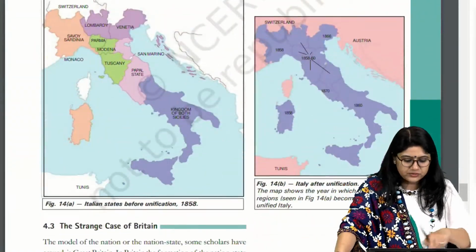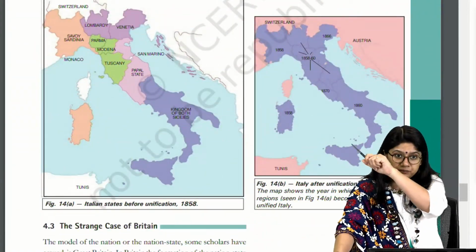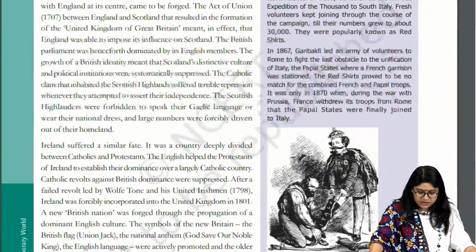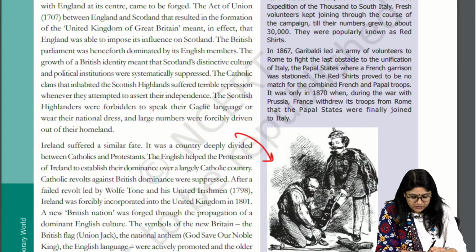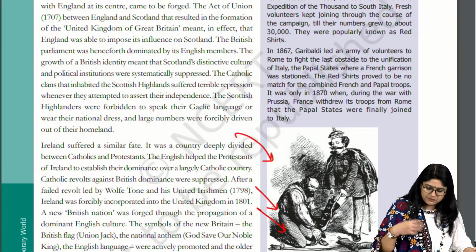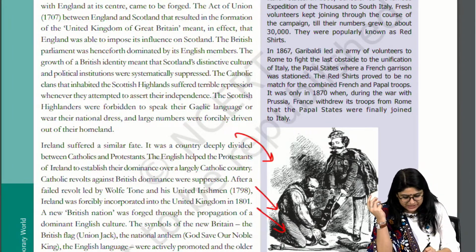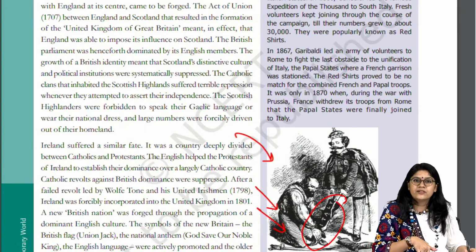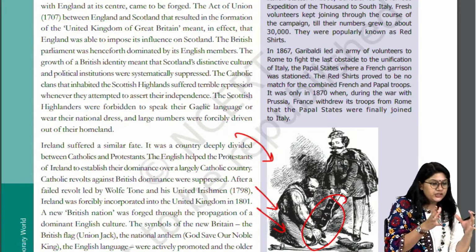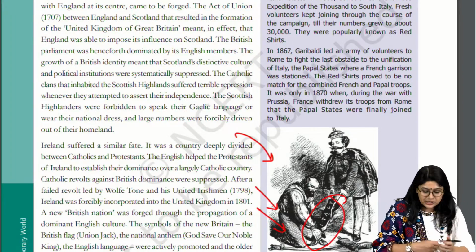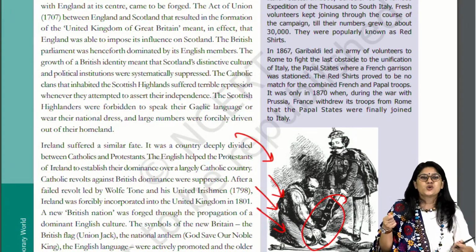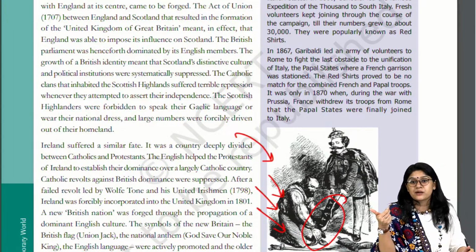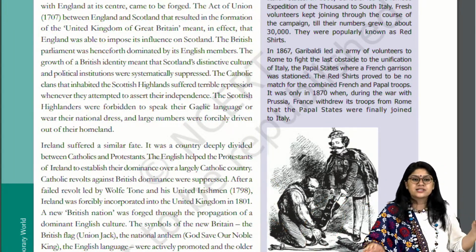Then, of course, we have the map of the unification of Italy, before and after. Go through it once, everyone. Now here, this is what we're talking about. Over here we have Victor Emmanuel II, and we can see that Garibaldi is helping. On the shoes we can see Italy written on top of it. So basically, he is responsible for the unification of Italy, and he is just helping the king wear the shoes. That can be the interpretation that can come in your examination. Everyone, I hope that you got this. Quick thumbs up.